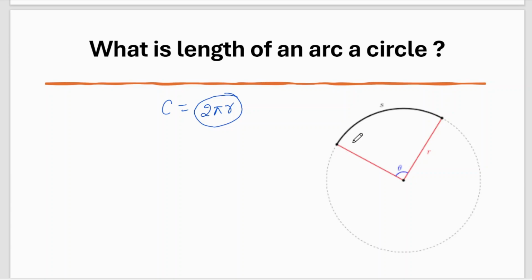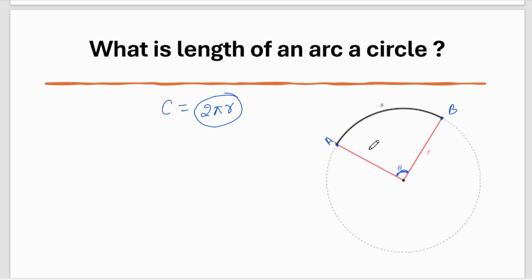I want to know the length of only arc AB, from here to here. So how will I know? See, this is again the central angle, denoted by theta. Okay, whatever it can be, any value, 30, 40, 60, any value.